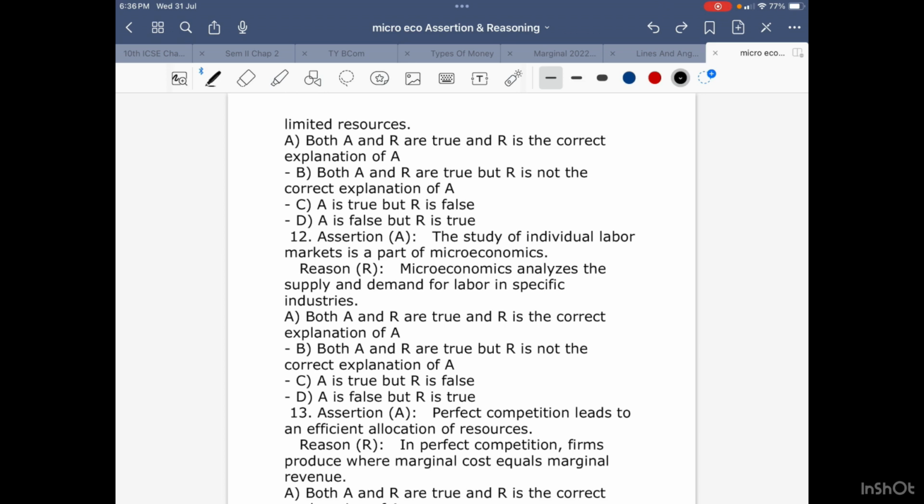Now, children, any household, it's you, it's me, or anybody who is earning, we all are earning so that we can use or make a maximum use of our limited resources.